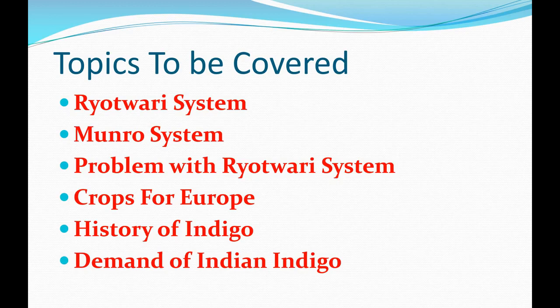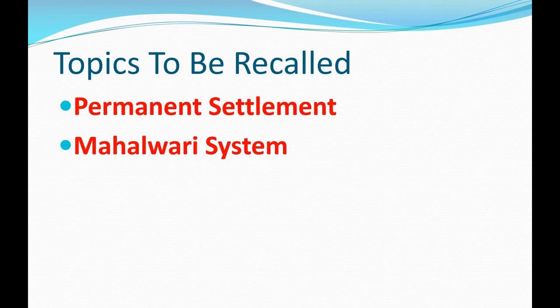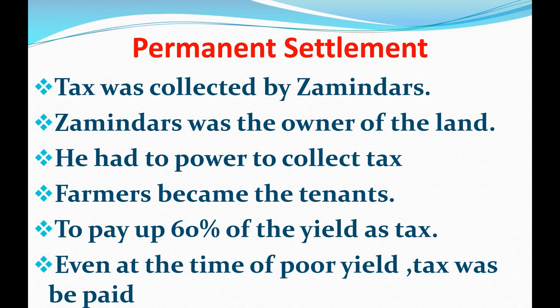Before starting today's discussion, first we will recapitulate our previous topics in brief. As we studied yesterday, the two revenue policies, permanent settlement and Mahalwari system. As I told you, the British government introduced three revenue policies in India: permanent settlement, Mahalwari system, and the third one is Rayatwari system. First we will recapitulate these two systems in brief. First is the permanent settlement.